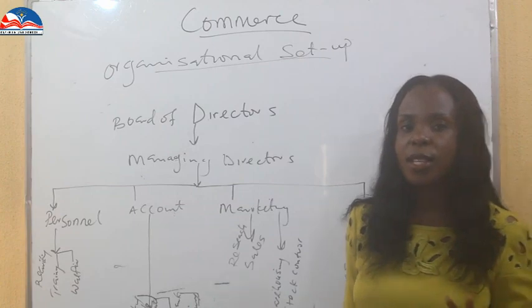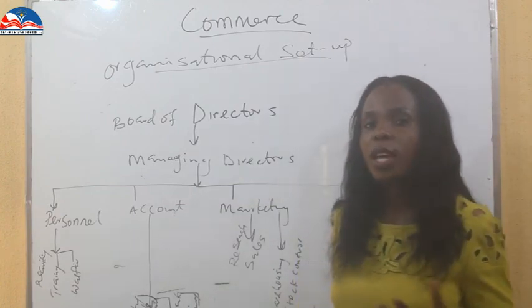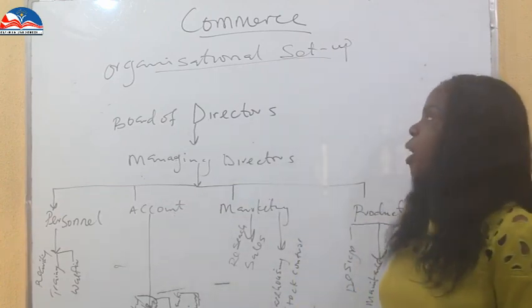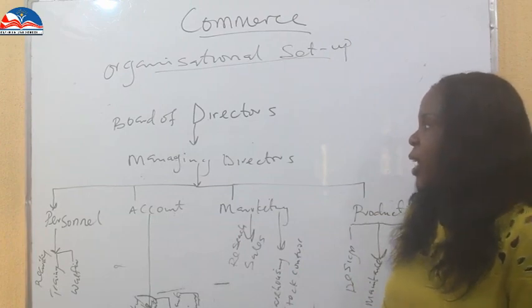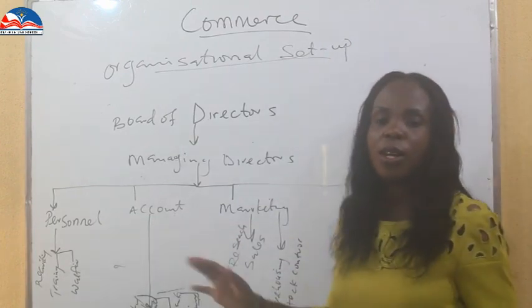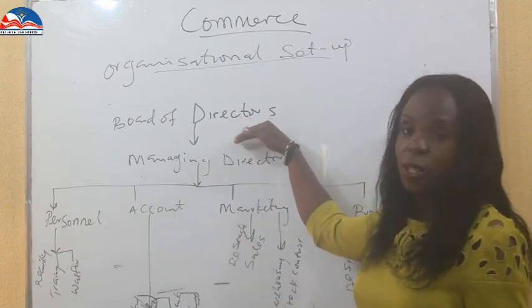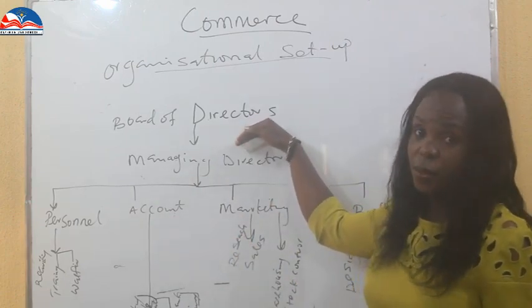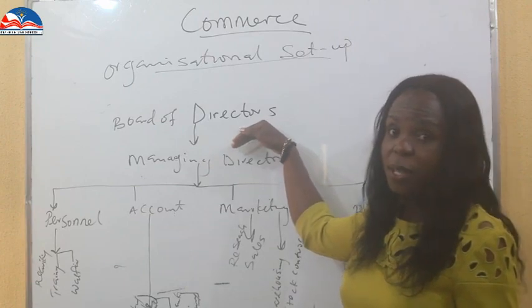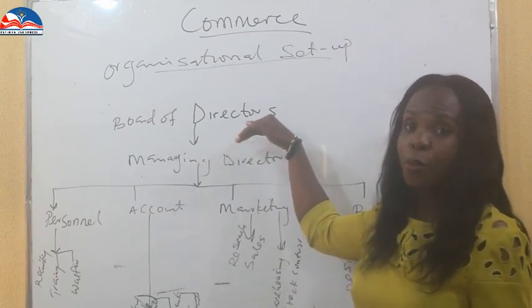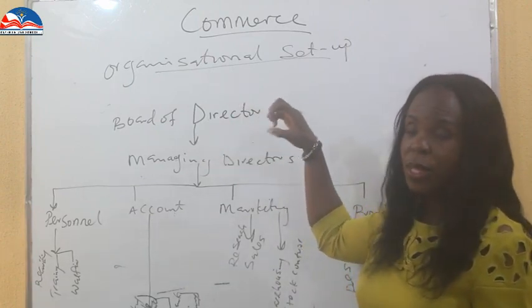Let's dive into the class and see how this structure helps an organization to flow. On the board here, I have a diagram of how an organization can be set up. First, we have the board of directors. They are the owners of the business. They are members, or a number of persons that come together to form the business.